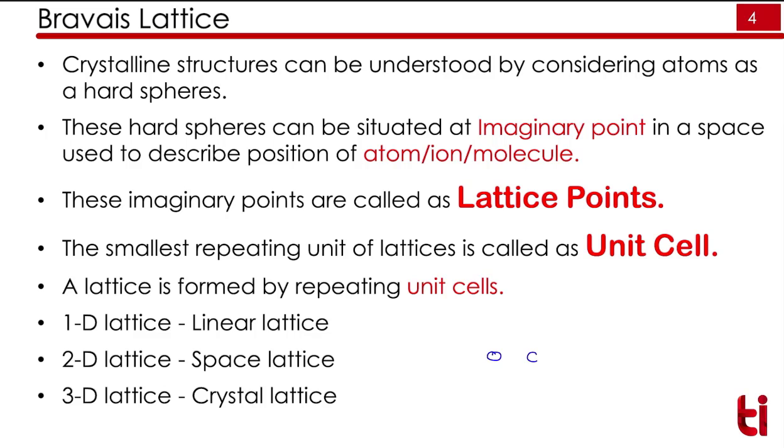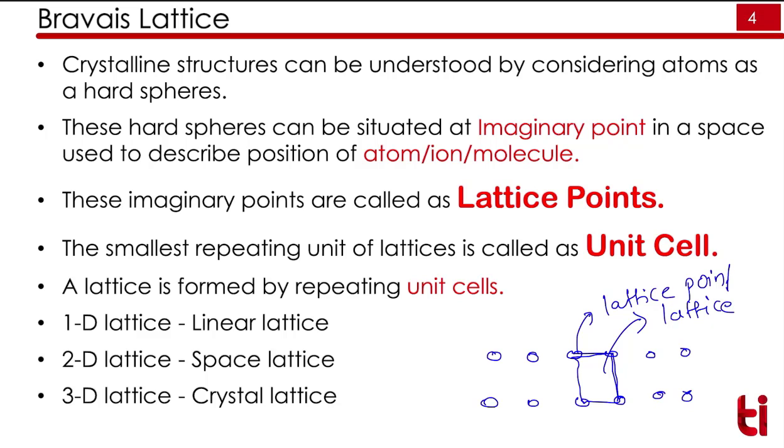So for example, these are the lattice points. If we join these lattice points, we will get a lattice. So this is the lattice and this is a lattice point. Remember that we don't have atoms at the lattice point now. This is all imaginary. Everything is in imaginary state. Lattice points are imaginary. Unit cells are also imaginary. So the lattice is formed by the repeating unit cells.